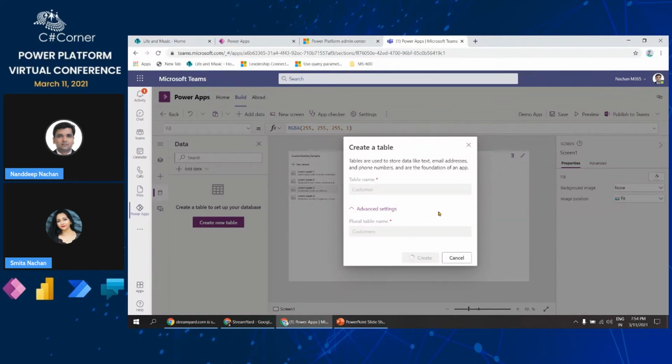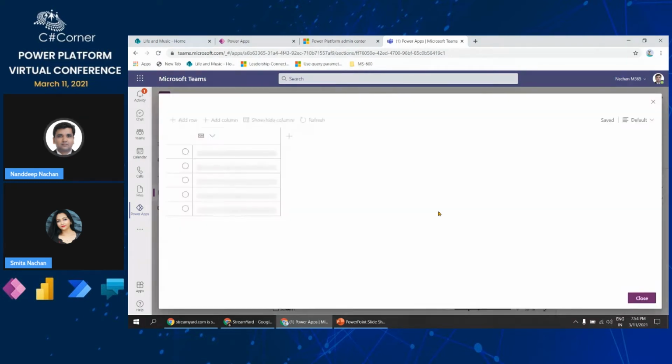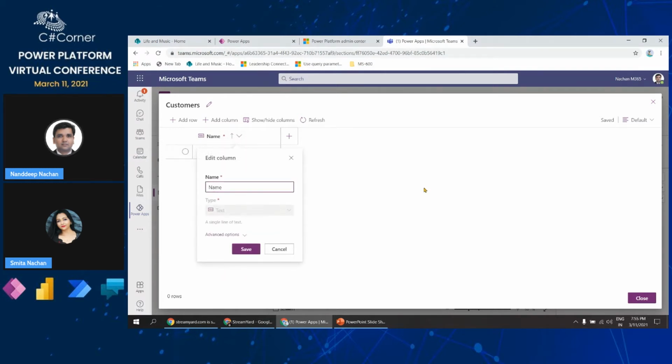So with that, I will just go ahead and create this table. This table will be something like the table that we keep creating, even for SQL and everything. Here is the default column that we will get, called name. For example, if you have worked with SharePoint, there we get a default column called title. Similarly, here we will get the default column called name. But again, you can edit this column and rename it to whatever you want. In this case, we will not rename this. We will just keep it as name for our customer.